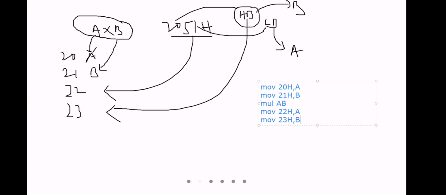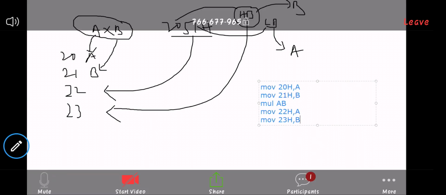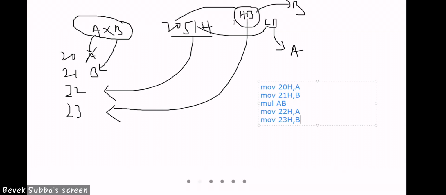Irrespective of whether there is carry or not, the low byte will go to A, and the high byte will go to B.